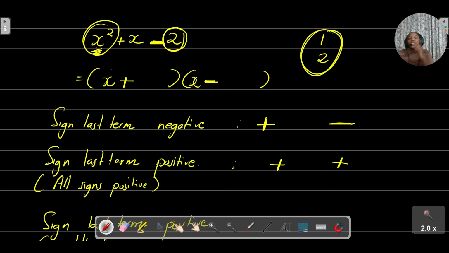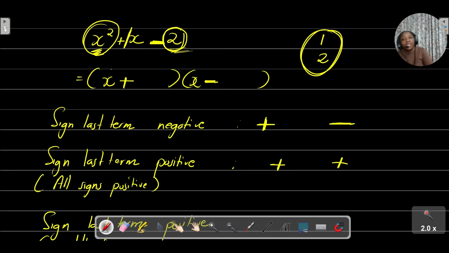And when you're looking at the factors for your last term, when you're trying to factorize your trinomial, you always need to check the factors, because with this one we just had 2 factors, but in some situations you can get 4 factors or 6 factors, whatever. So you need to identify the factors that will get you to a positive 1. In this case, 2 and 1 can get me to 1.